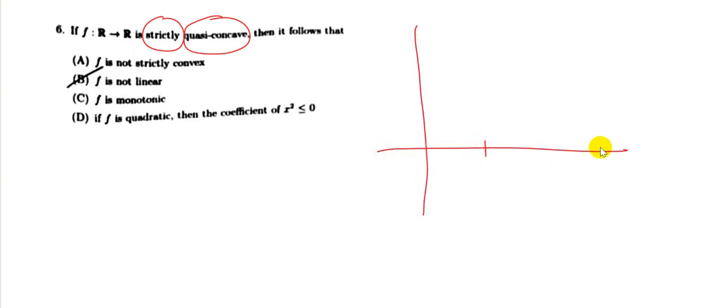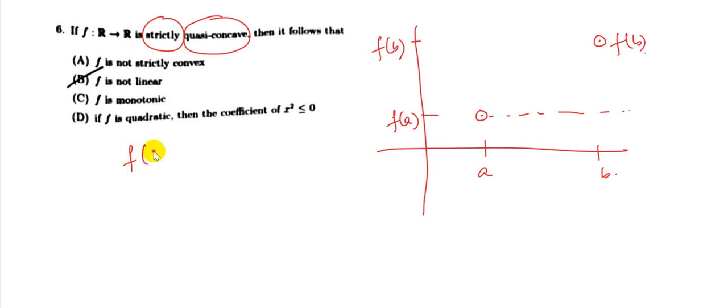Quasi-concave function means if there is a domain of x, A B, and f of A lies here and f of B lies here, then all values between A and B should lie above f of A, which is the minimum of f of A and f of B. That means f of lambda A plus 1 minus lambda B, which are the values between A and B, should be greater than or equal to the minimum of f of A and f of B.